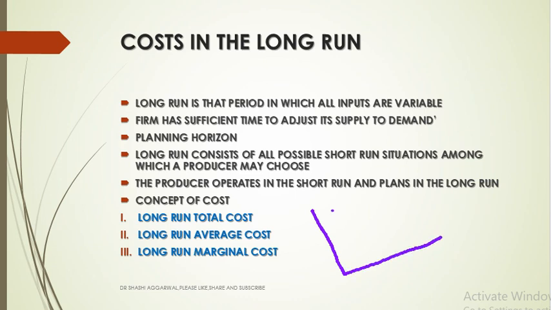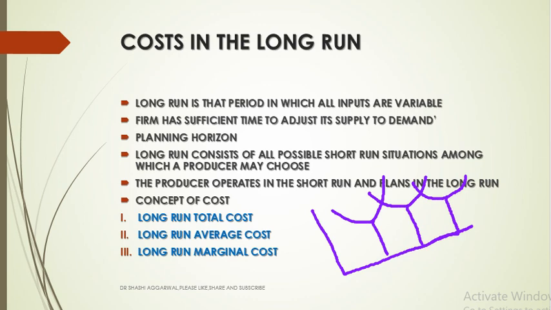Like this is one short run average cost curve, this is one plant, and this is the second plant, and this is the third plant, because the producer is operating in the short period, but the long run consists of all possible short run situations.